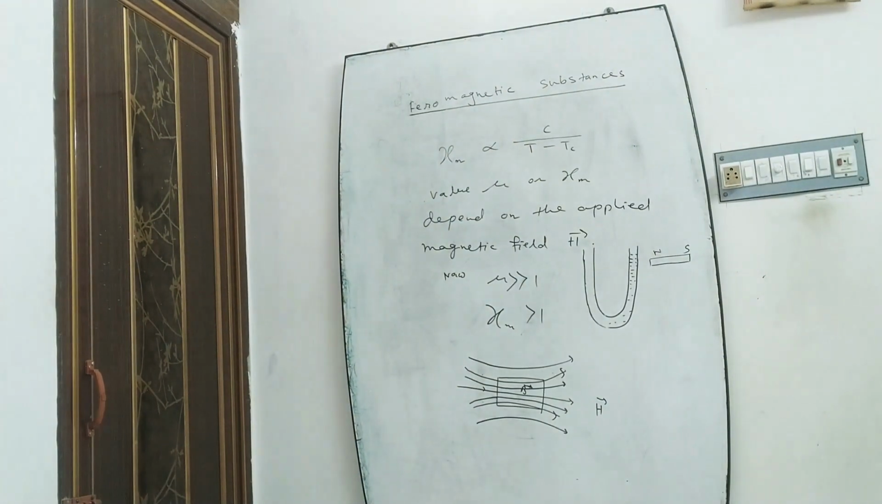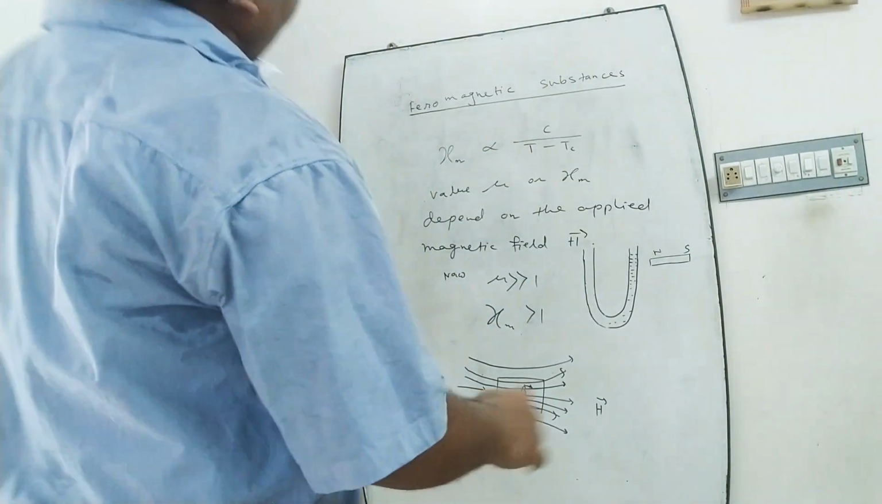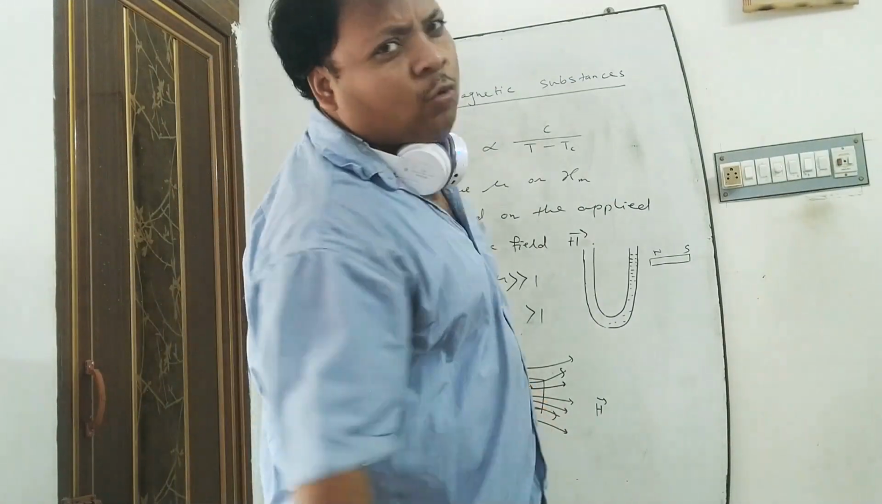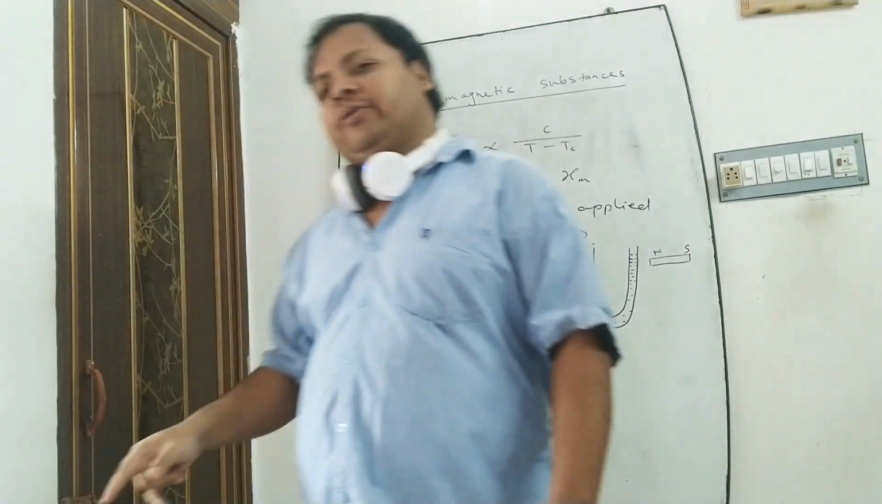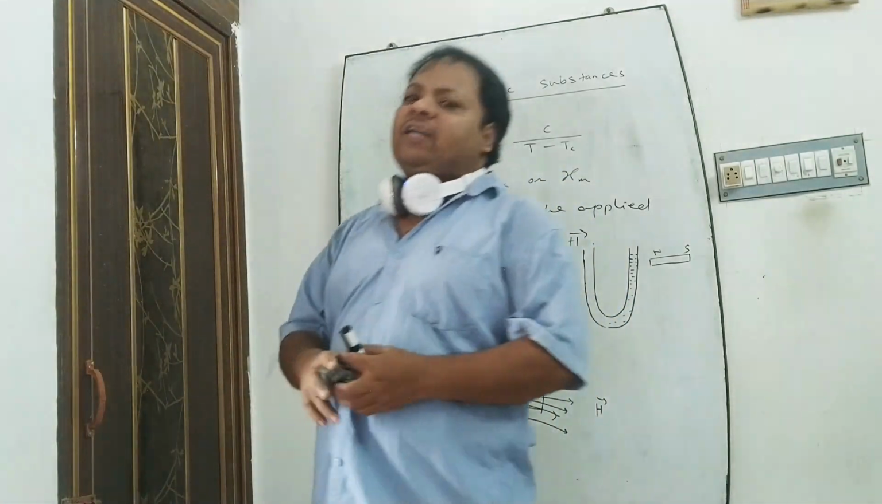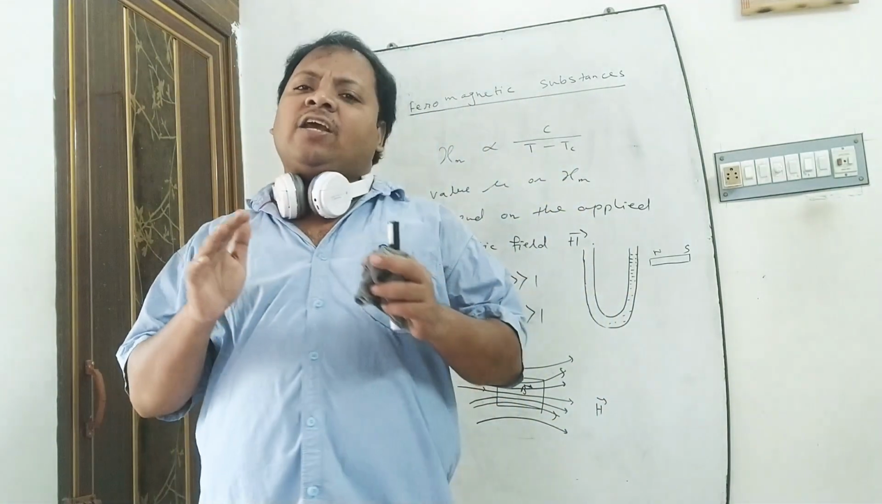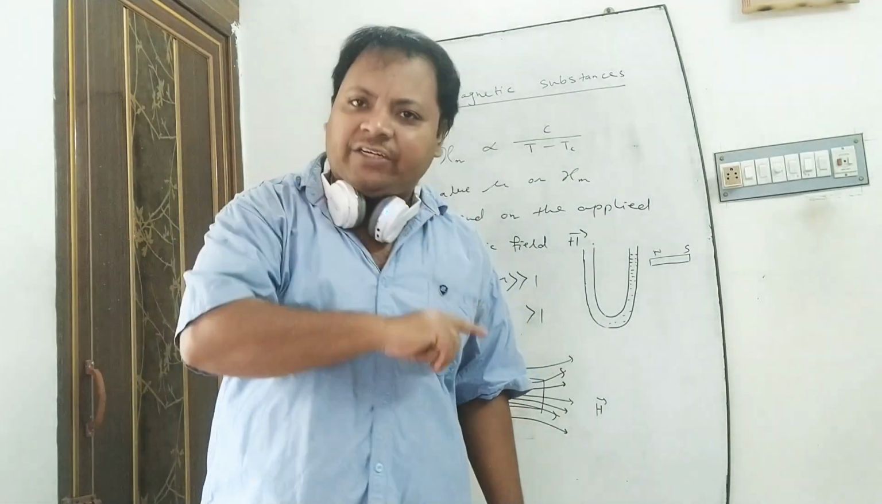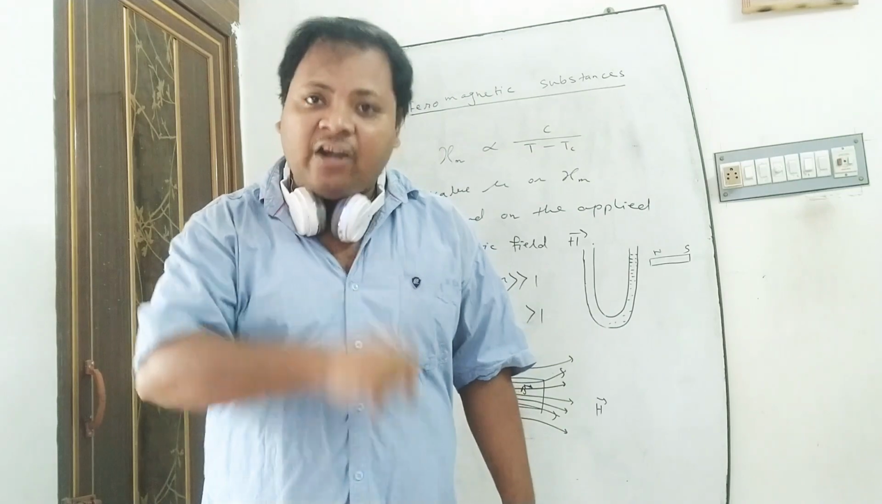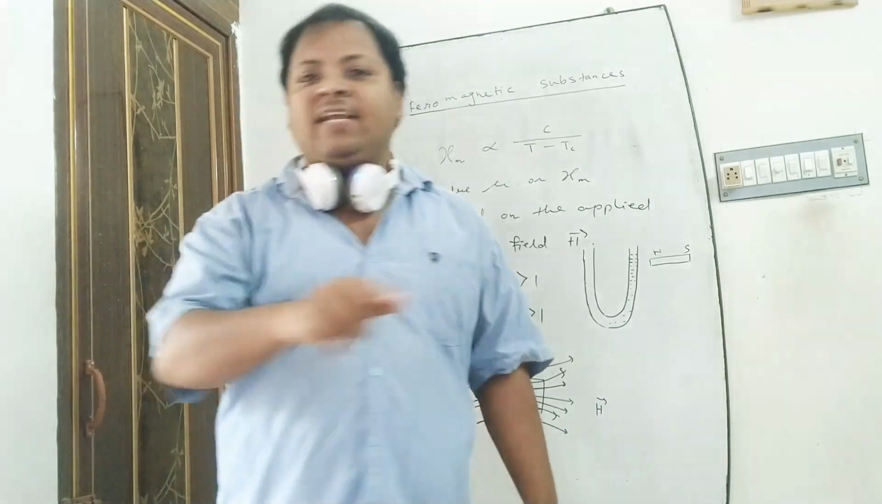Ferromagnetic substances. Ferromagnetic substances are those substances which are highly attracted by the magnetic field, and these ferromagnetic substances can easily be converted into magnets, like iron, cobalt, nickel, etc.